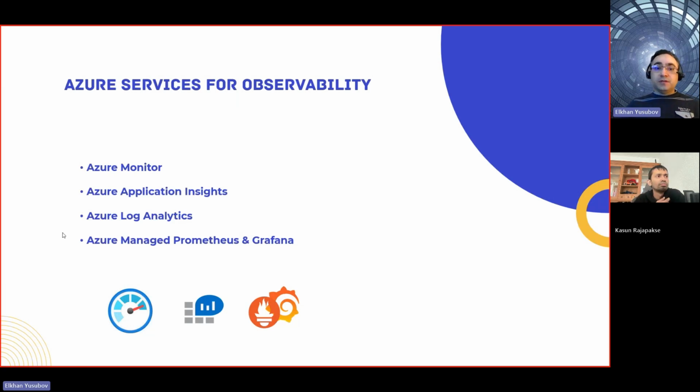So next here, this is more of a plot. We have another specialized service called Azure Application Insights, which is an application performance monitoring service specifically designed for the applications that you run in the cloud. In order to use Application Insights, you need to enable it on your application.